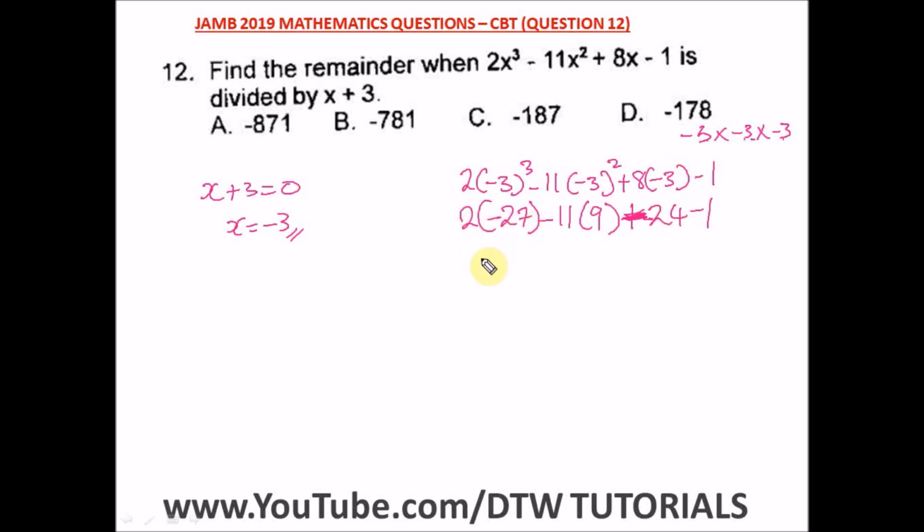And 2 times 27, what will this give us? This will give us minus 54. Then minus 11 times 9, that will be minus 99. And we have a minus 24. Then we have a minus 1. And since this is all negative, we are just simply adding them, and when you add all these numbers together, we're going to get minus 178. So our right option here is option D.